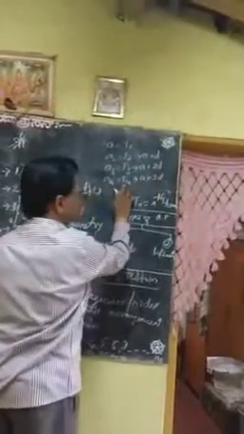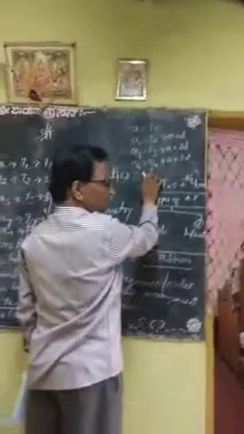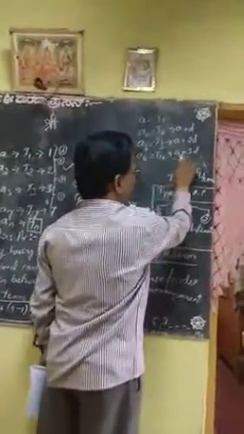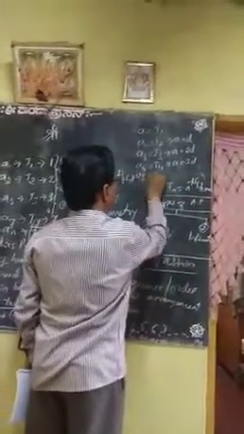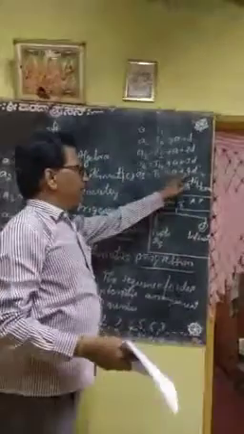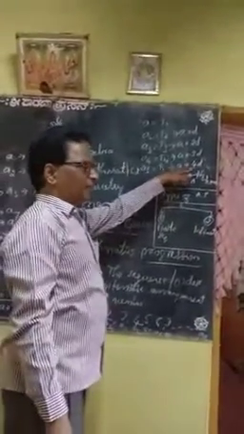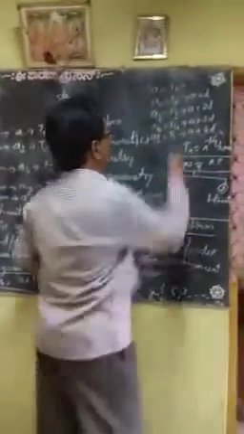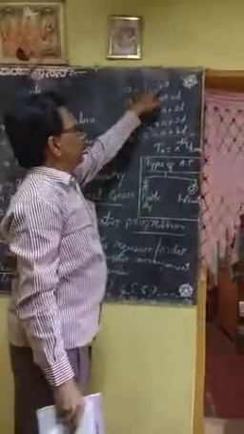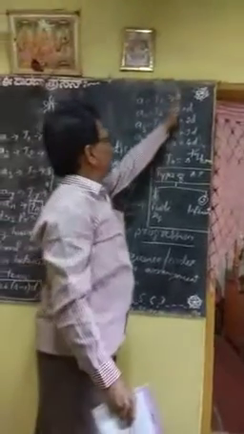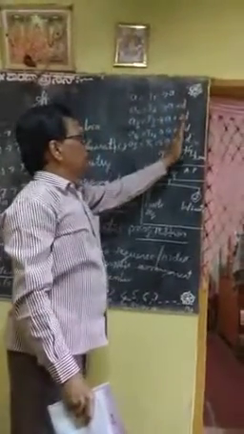If we require the fourth term, we have to add 3 times the common difference. So A plus 3D. A5 or T5 is equal to A plus 4D. We have to add 4 times the common difference here. So very simple. A1 or T1 is no doubt only A, with no common difference added because this is the starting term.